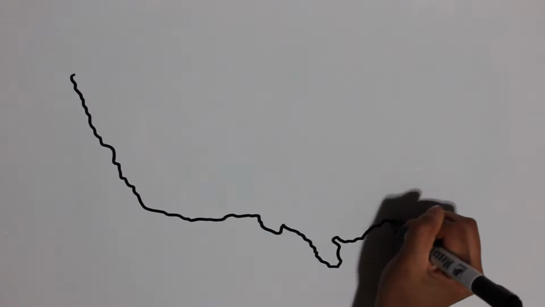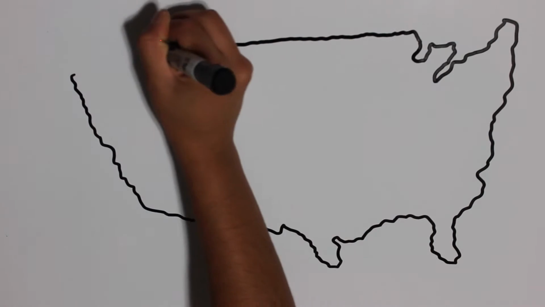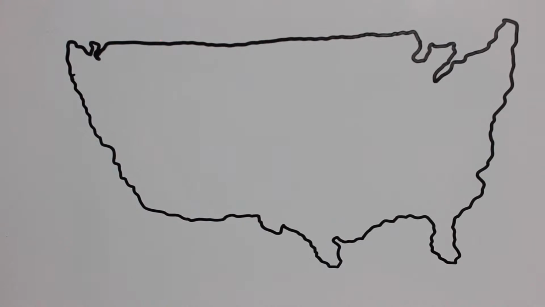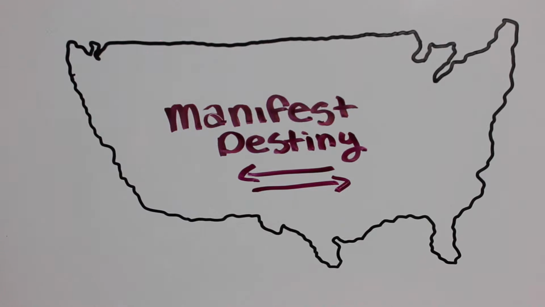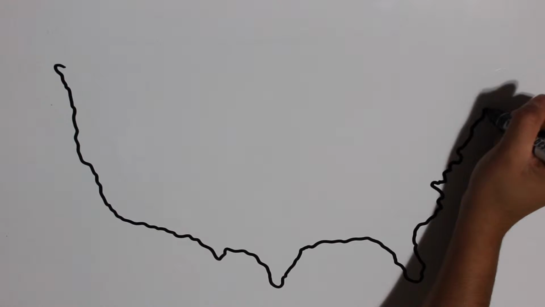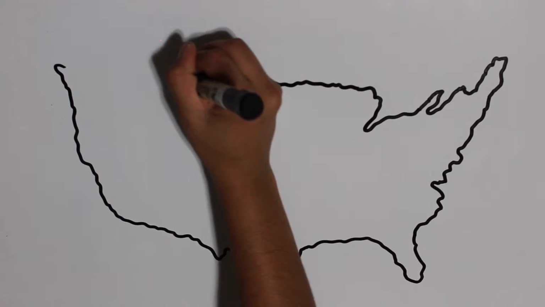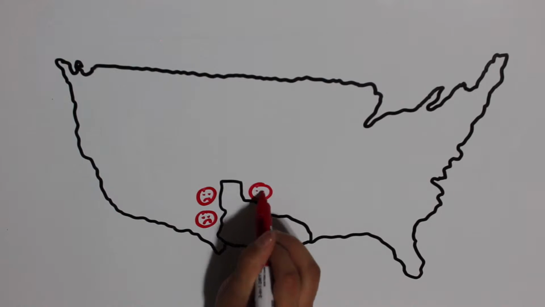Well, to understand the Mexican-American War, it is important to know about the idea of manifest destiny. President James K. Polk was influenced by this idea, which was the American mindset of a God-given right to expand their nation across the North American continent. This expansion caused tension with surrounding nations, especially Mexico, which initially caused the Texas War of Independence in the 1830s.